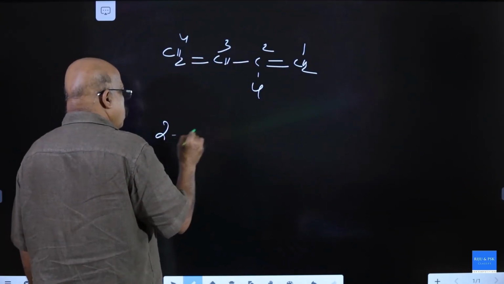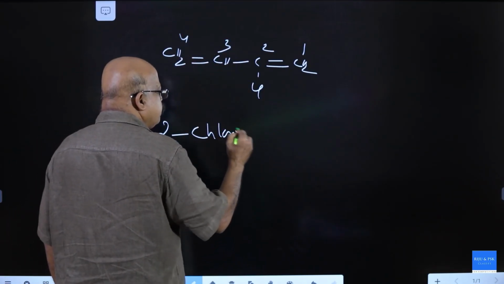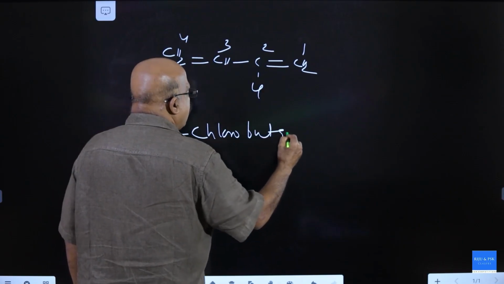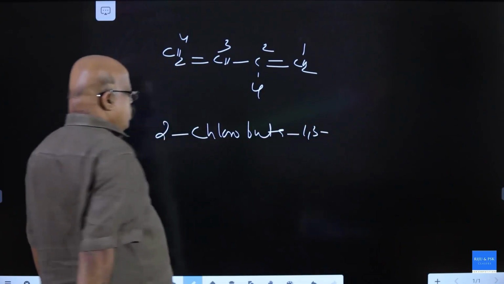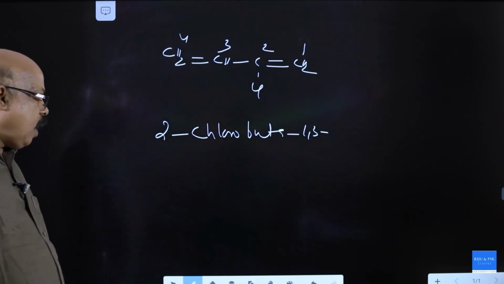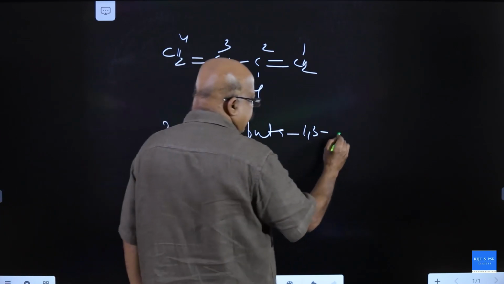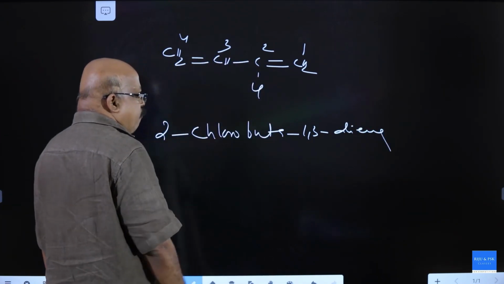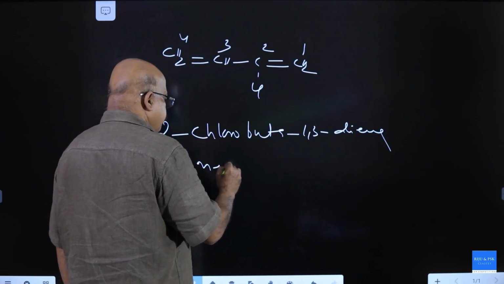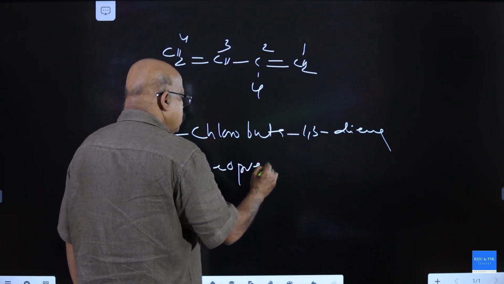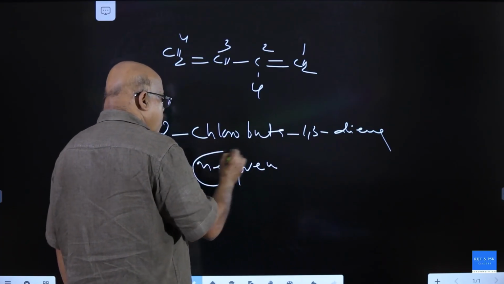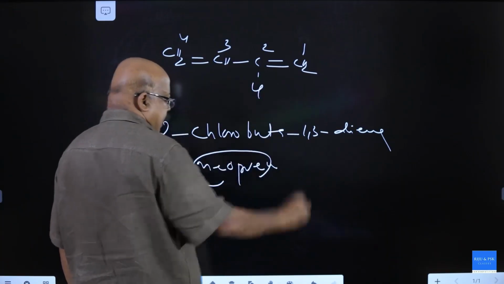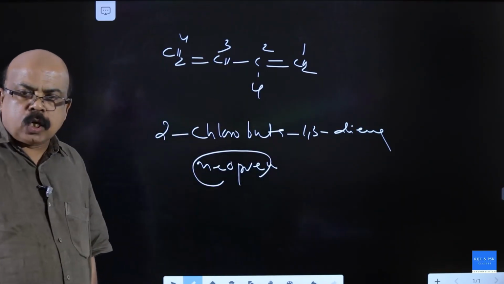It is 2-chloro buta-1,3-diene. It is the monomer of neoprene. It is called chloroprene. Its common name is chloroprene.